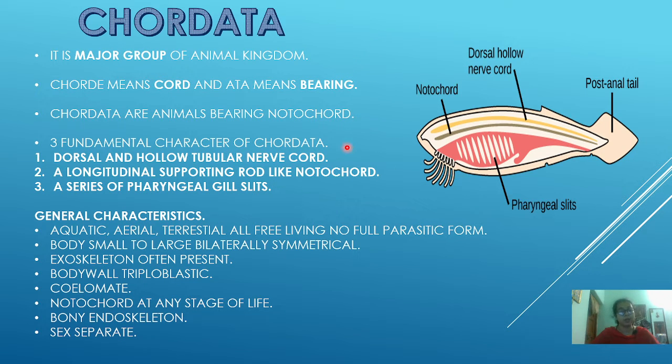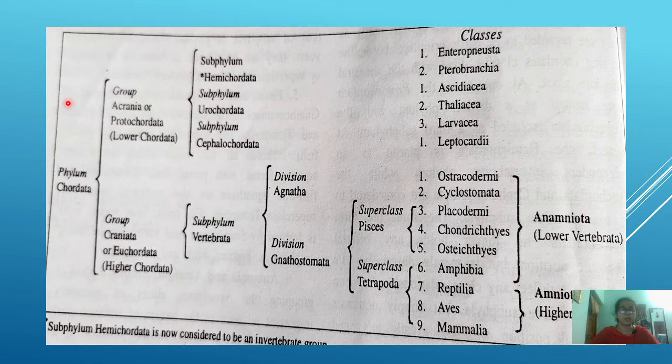Moving to the general characteristics of the chordata. Before that, the phylum chordata is majorly divided into two groups: protochordata, or acraniata, the lower chordata, which are the lower organisms, and craniata, the higher chordata. These higher chordata are basically known as the vertebrata, and the lower chordata are known as protochordata.